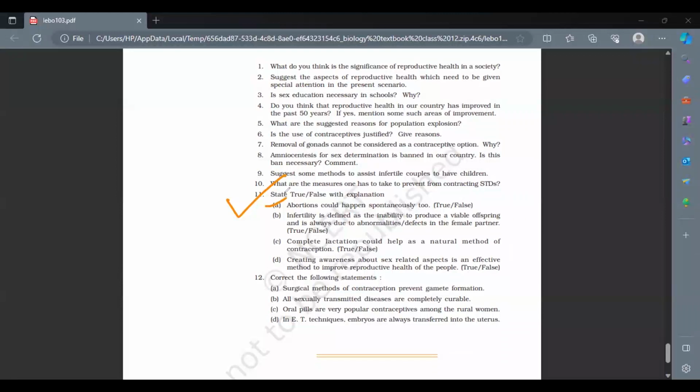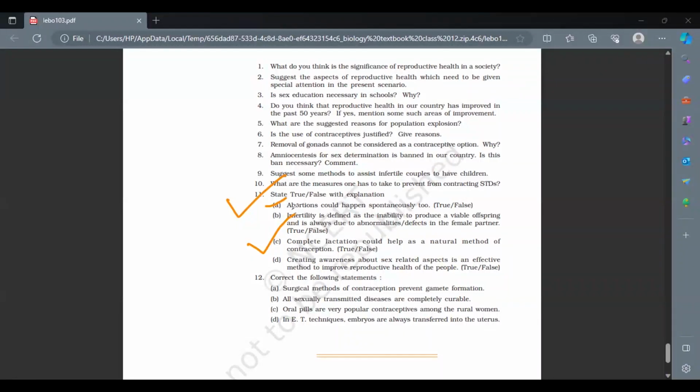It is mentioned somewhere in the textbook that generally we feel that it is due to the female disability, but it is not like that. Even the quality of the sperm decides the fertility of the couple. Okay, fine. So that's a false statement. Then we come to the C part. Complete lactational amenorrhea could help as a natural method of contraception. Yes, it is also there.